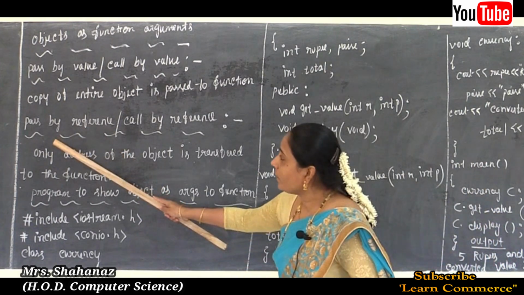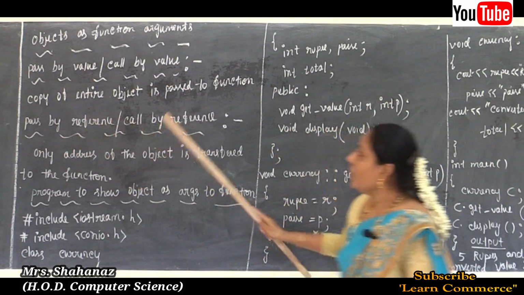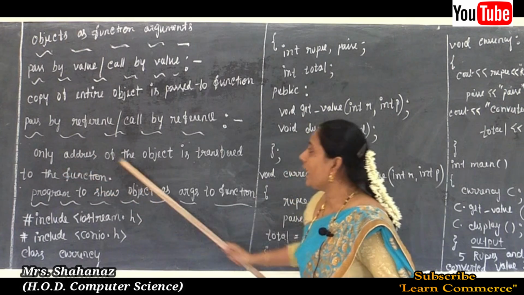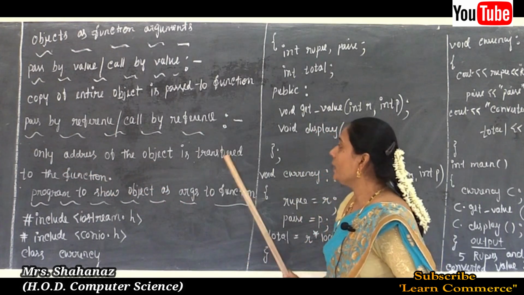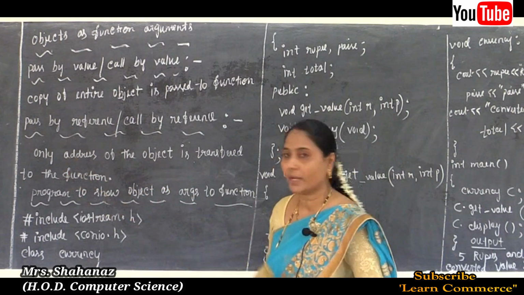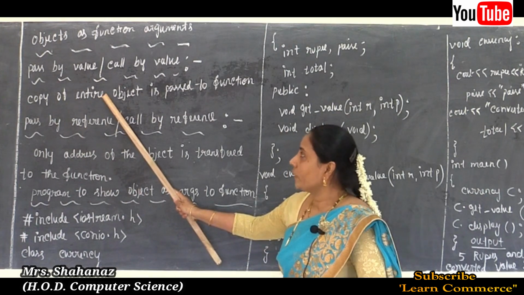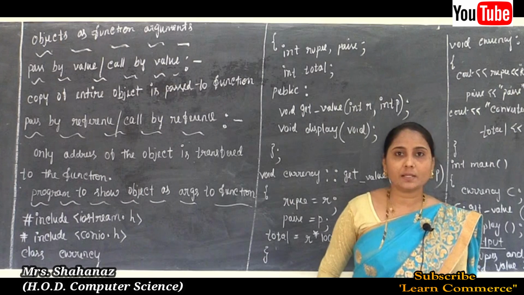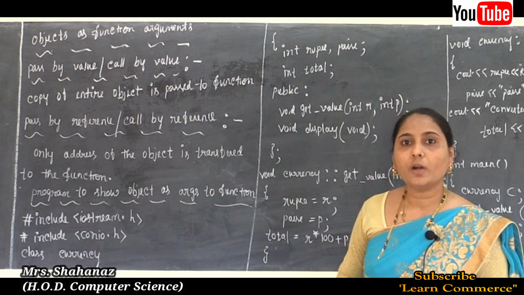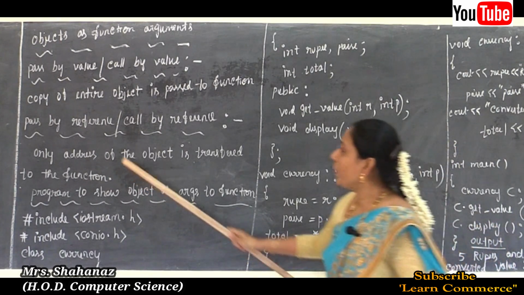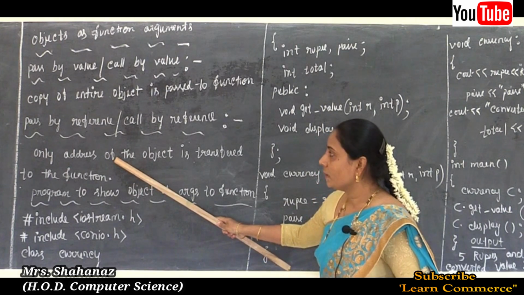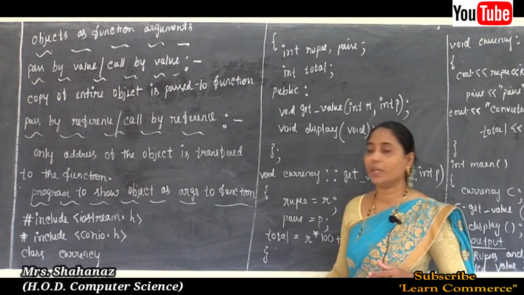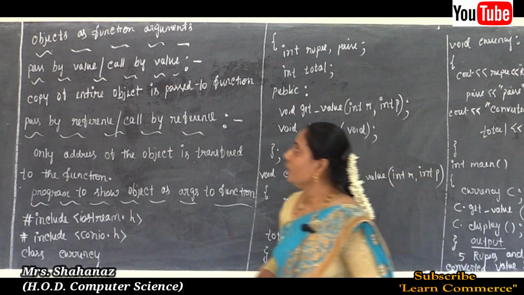In pass by reference, or call by reference, only the address of the object is transferred to the function.